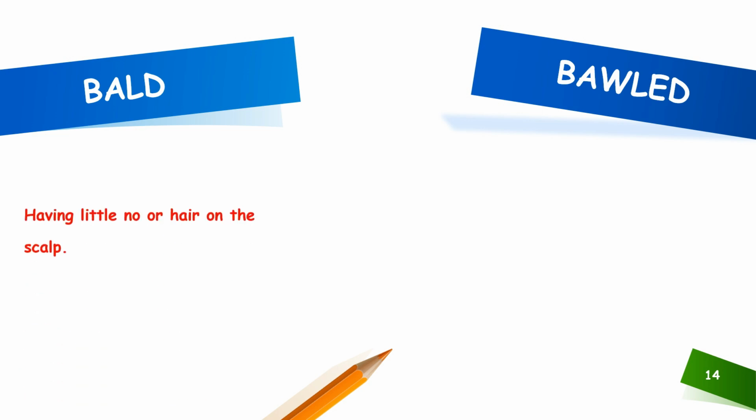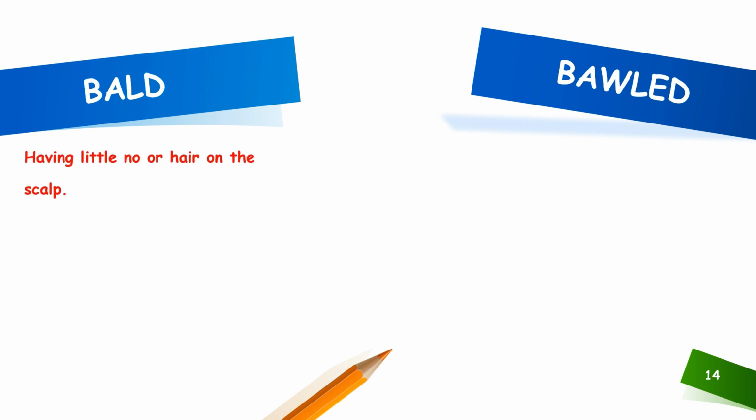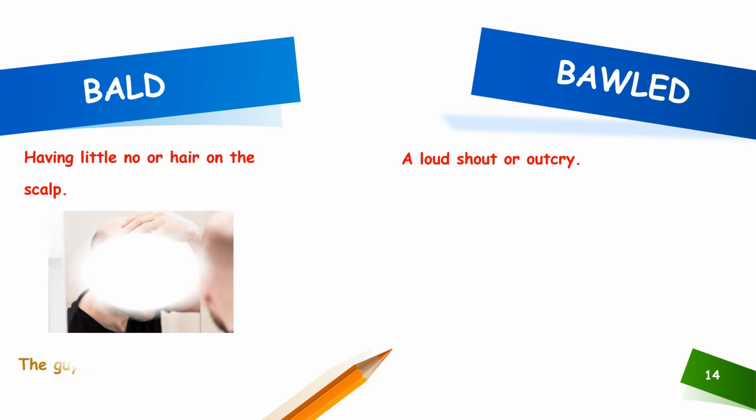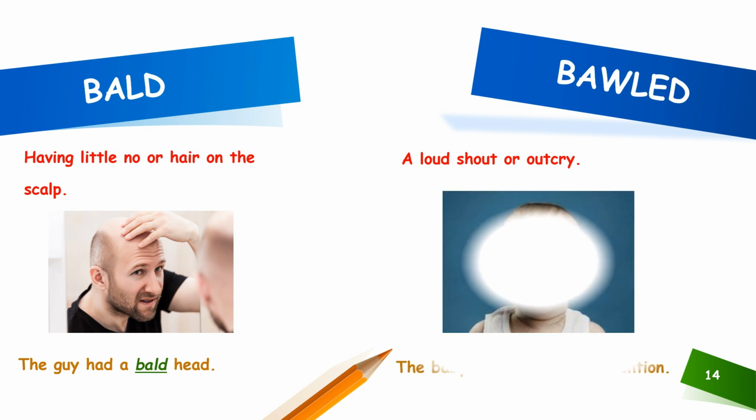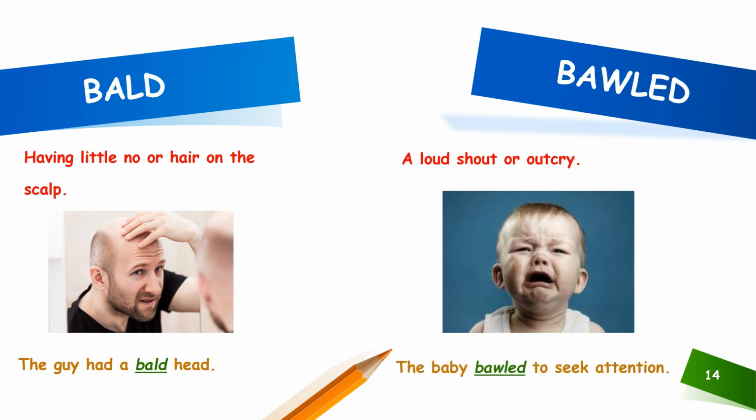The 14th set of homophones for discussion is bald. Bald is having little or no hair on the scalp, and bawled is a loud shout or outcry. Now, let us see how to use this homophone in a sentence. The guy had a bald head and the baby bawled to seek attention.